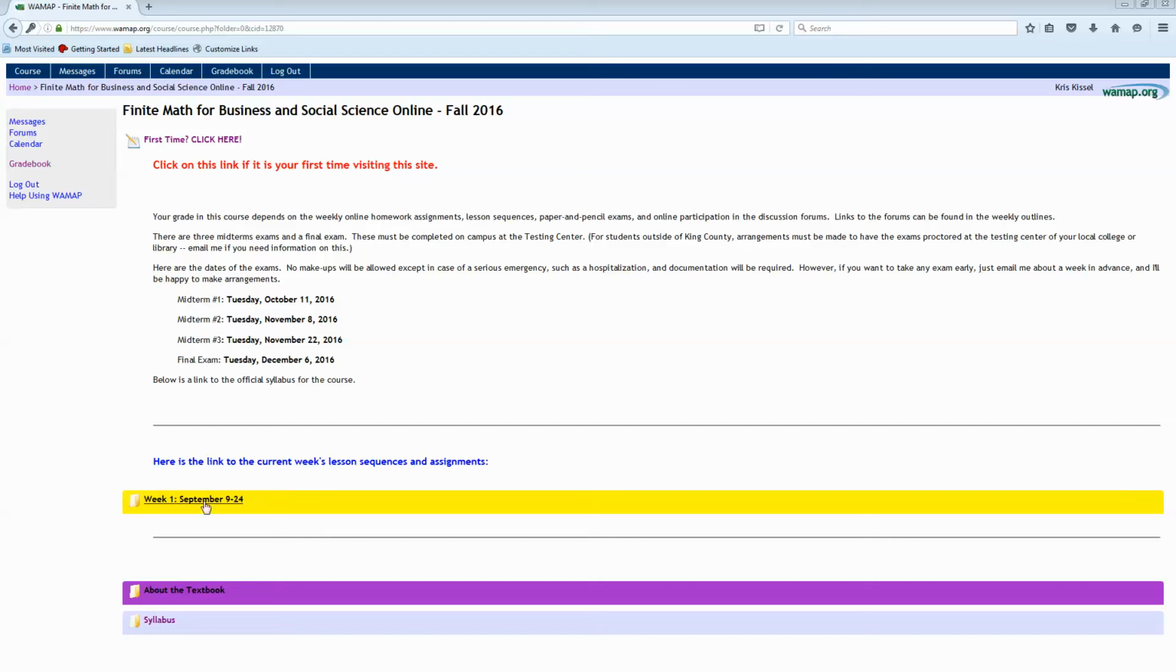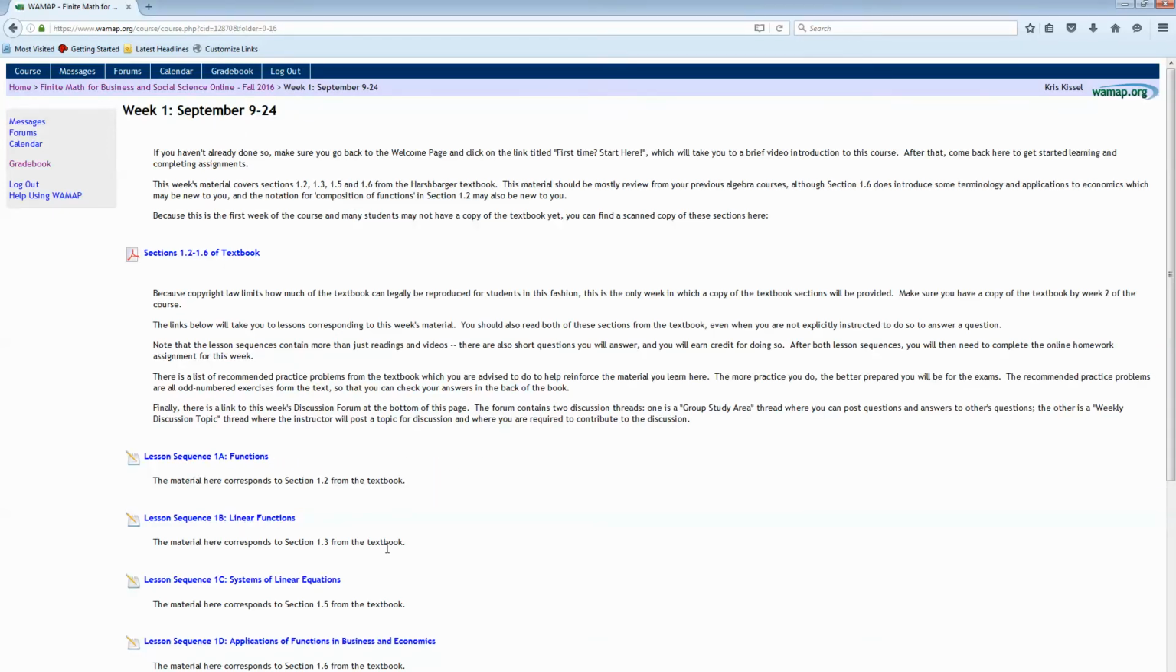So let's take a look inside the week 1 folder to see what's there. There's more text here than you'll see in most of the weeks because there's some information about how the course is run. And there's this link to the first chapter of the textbook I've scanned so that you can start working on it even if you don't have your own copy of the textbook yet.